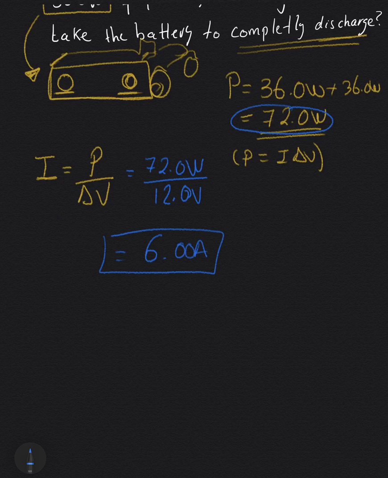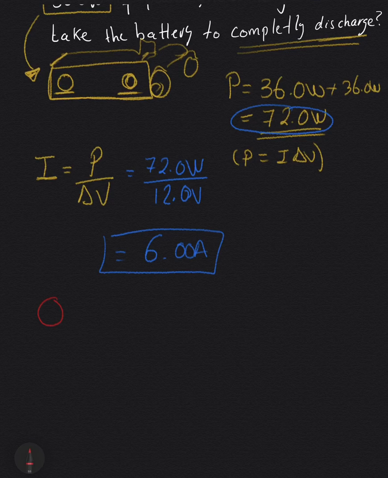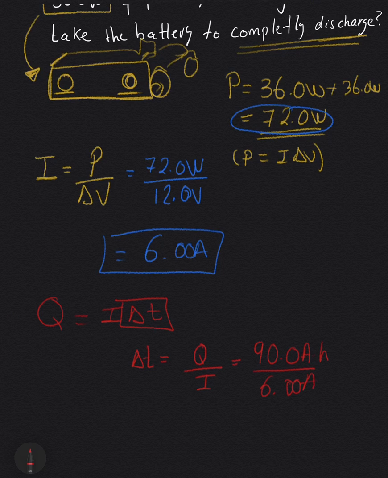Using this, I am going to remind us that the charge Q is equal to current times delta T, and I'm going to solve for delta T. We did this in the previous example. Rearranging the equation, delta T is equal to Q divided by I. So this will give me 90.0 amp hours divided by 6.00 amps.